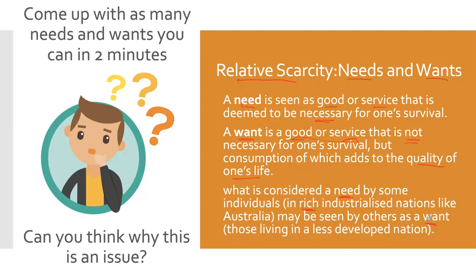So, for example, in Australia, you might consider access to internet to be a 100% need. You need it for survival, to have a job and to have a good quality of life. But in other countries, that might not be deemed a need and more something that they want because they are more worried about food and those sorts of things. So there are some obvious needs like food, air, healthcare, potentially education, but then there's lots of other ones.